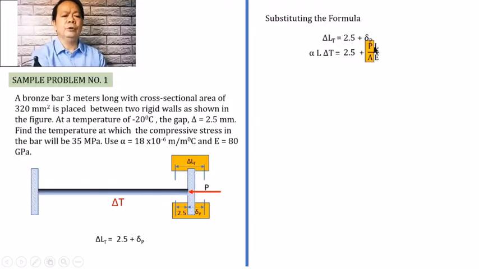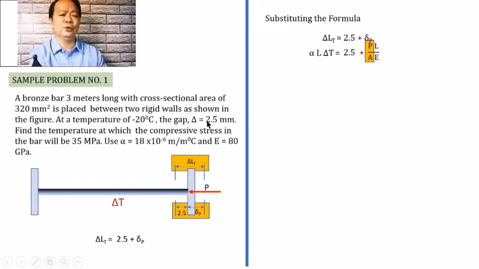But we know that P over A is the stress, and this is the stress that is supposed to be induced by the change in temperature, which is 35 megapascal. So if we simplify this equation further, then our equation becomes alpha L delta T shall be equal to 2.5 plus stress multiplied by L over E.